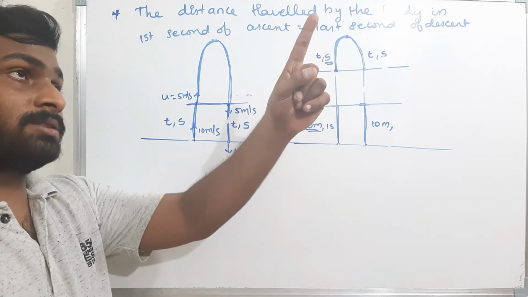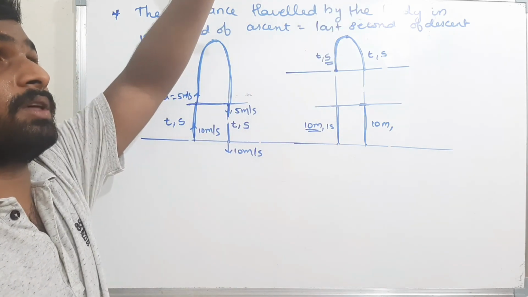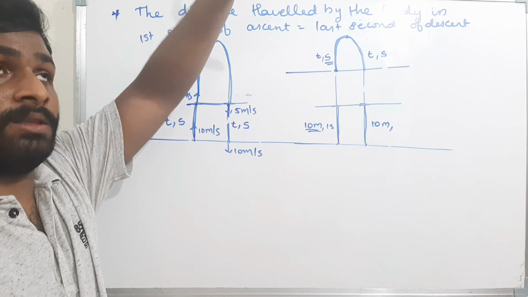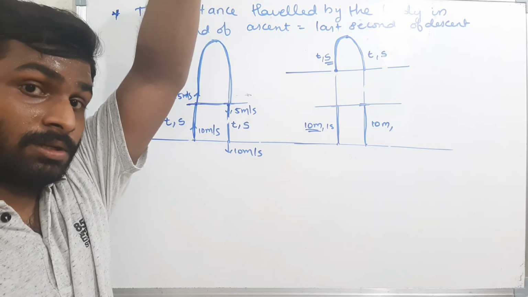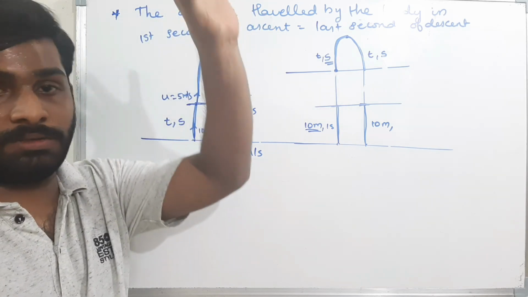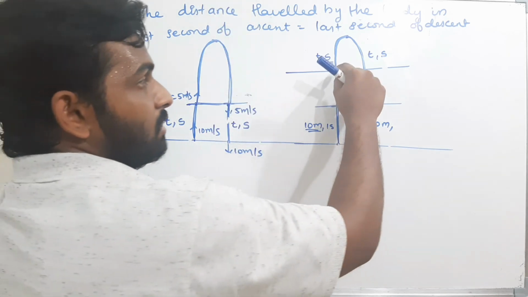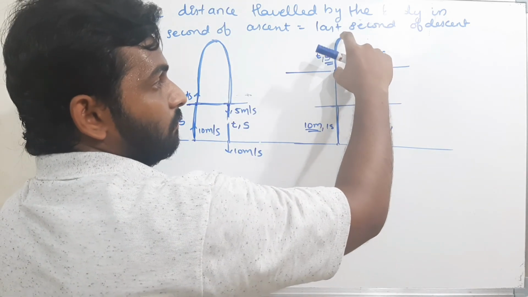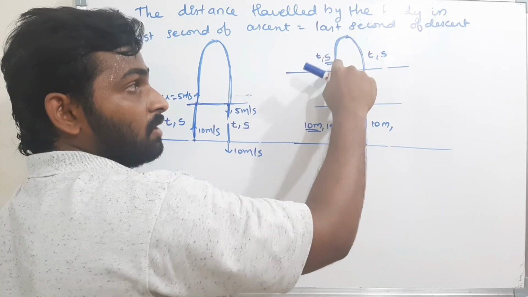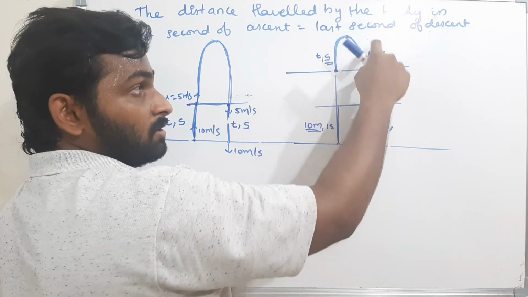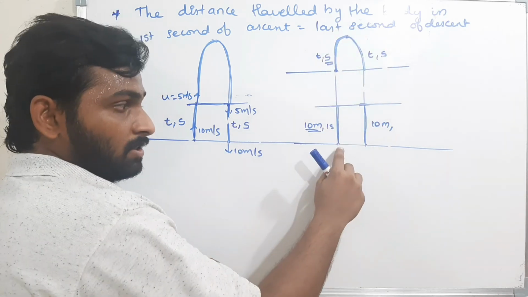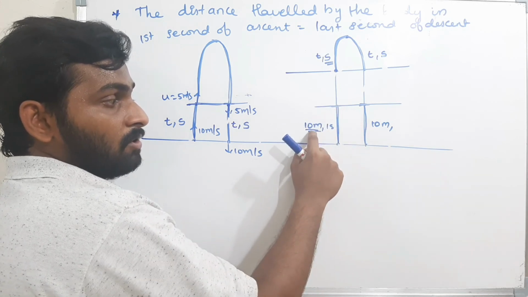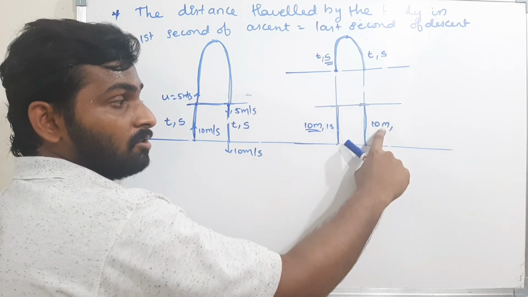Please remember this. The distance traveled by the body in the last 1 second of the ascent is 10 meters. The distance traveled by the body in the first second of descent is 10 meters. In the last second of ascent, if this time is 1 second, the distance traveled is 10 meters. In the first 1 second, the distance traveled will be 10 meters. In the last second, the distance traveled will be 10 meters.